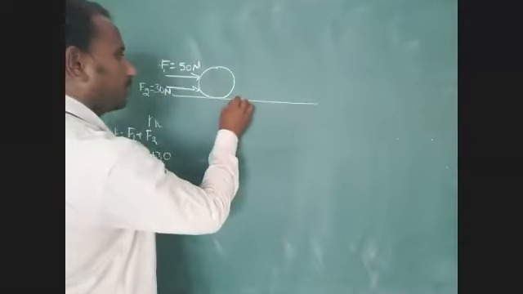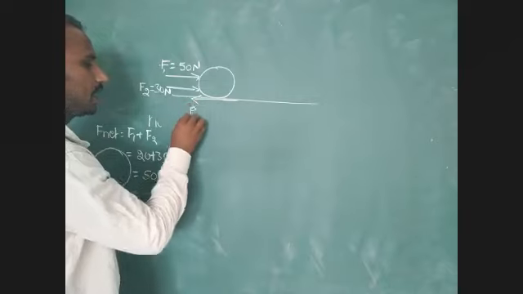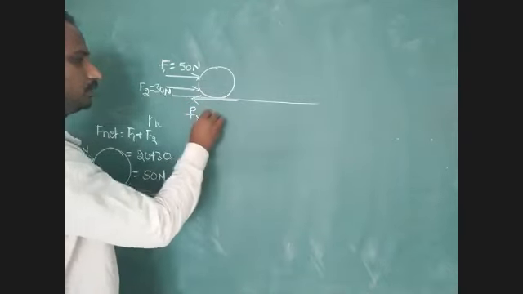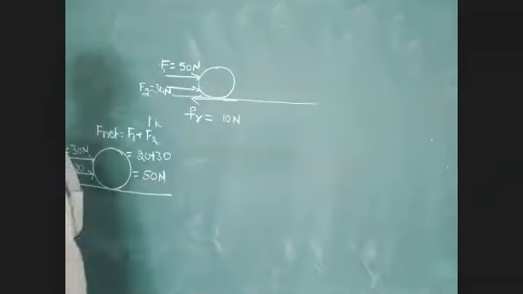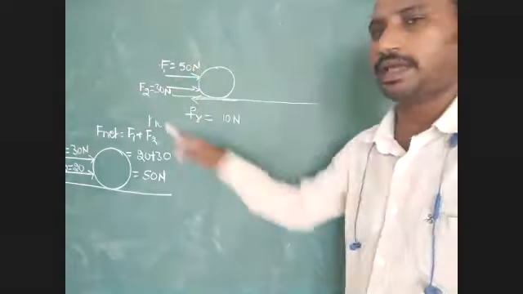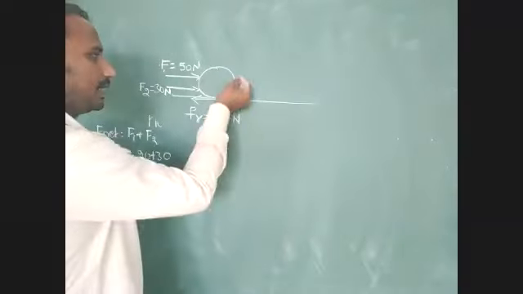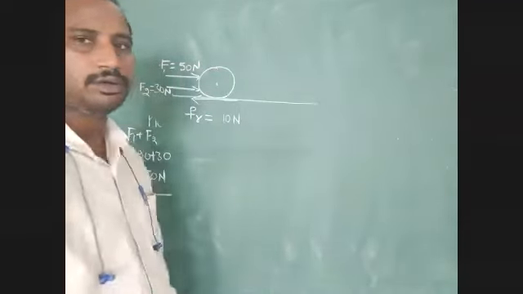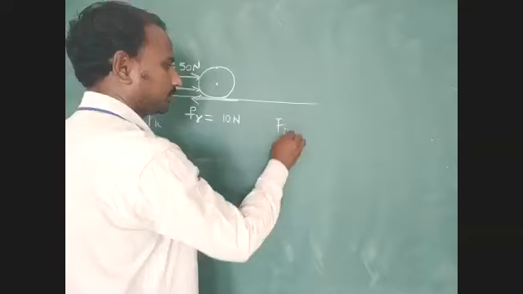Okay, in the opposite direction, we have to consider frictional force. Frictional force equal to 10 Newton. Here the frictional force is acting opposite to these applied forces. Okay, we have to identify the total net force acting on the body. We have to find out the total net force, F net.